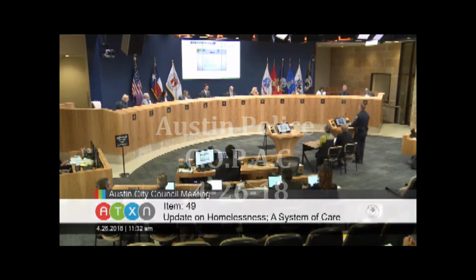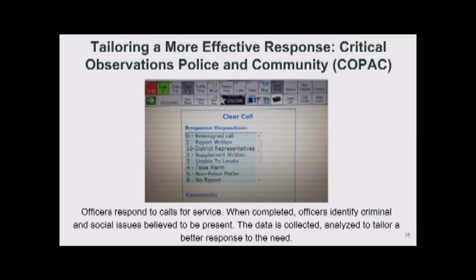So one of the tools we're looking at is COPAC stats, and COPAC stats stands for Critical Observations, Police, and Community. And what this does is allows our officers to assign a root cause or root causes to any call for service that they go to. Now, what this is able to do is it's able to identify vulnerable populations like homeless or people experiencing mental illness. It's able to identify certain places like vacant properties and certain things like places that are experiencing physical disorder. So these can be the things that actually cause a call for service to be created.